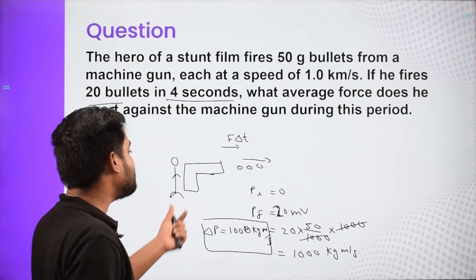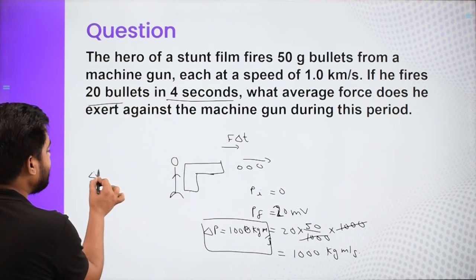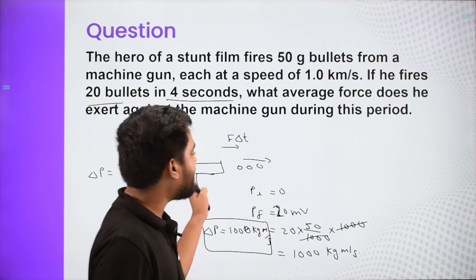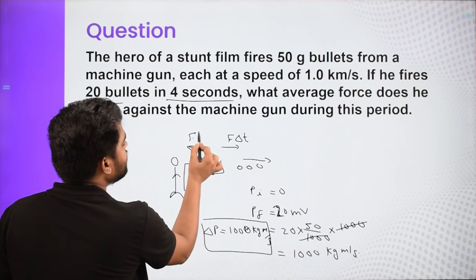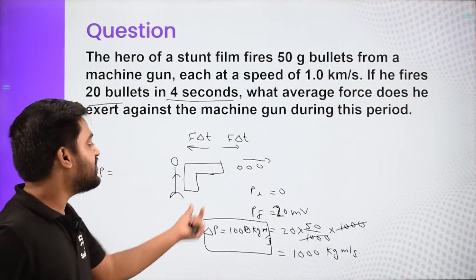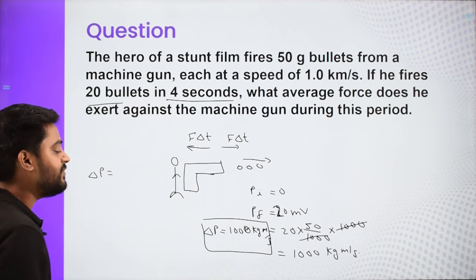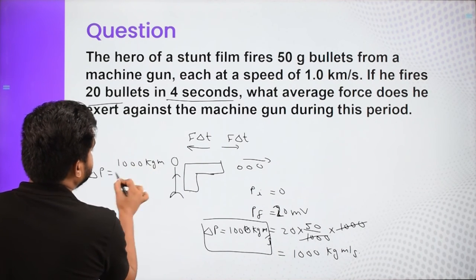Now, how much is the impulse imparted to this hero? Whatever impulse is imparted to these bullets, the same amount is imparted to the hero. So the change in momentum of the hero has to be the same, also 1000 kg meter per second.